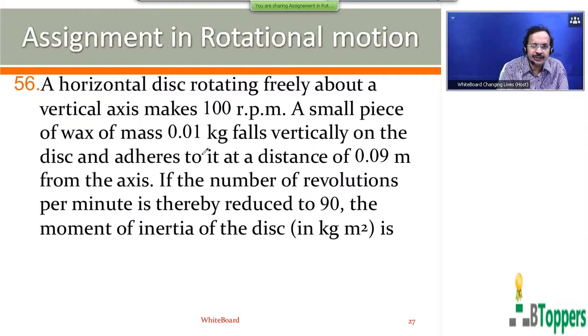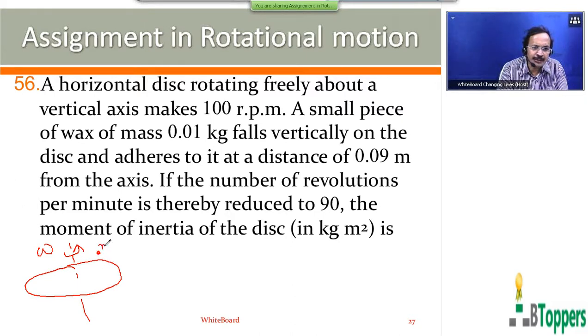So we consider the disk and the small piece of wax together as one system. So here the moment of inertia of the disk can be taken to be constant. And omega denotes the initial angular speed of rotation of the disk about the vertical axis passing through its center.